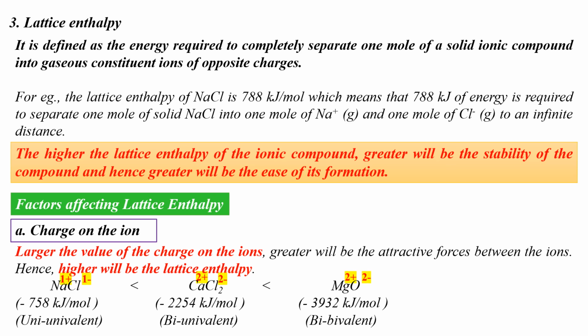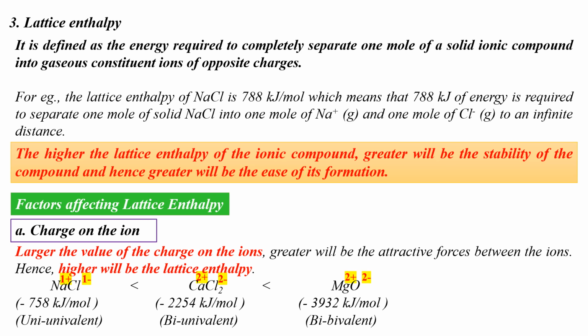Now look at the compounds sodium chloride, calcium chloride and magnesium chloride. In sodium chloride, the charge on sodium is +1 and the charge on chlorine is -1. We know the charge on the ion is equal to the valency of the atom. So, sodium in sodium chloride is univalent and chlorine in sodium chloride is also univalent because it has a charge of -1. Okay, so sodium chloride is a univalent type ionic compound.